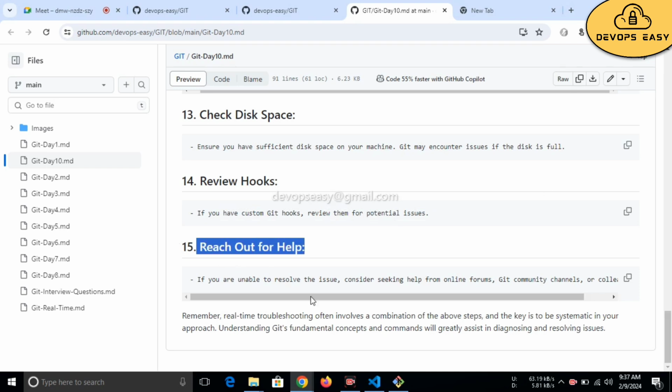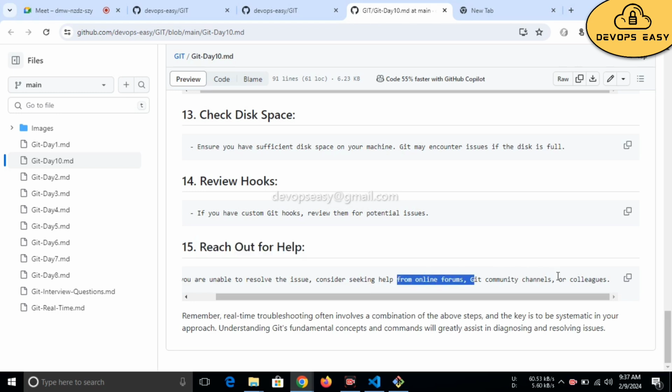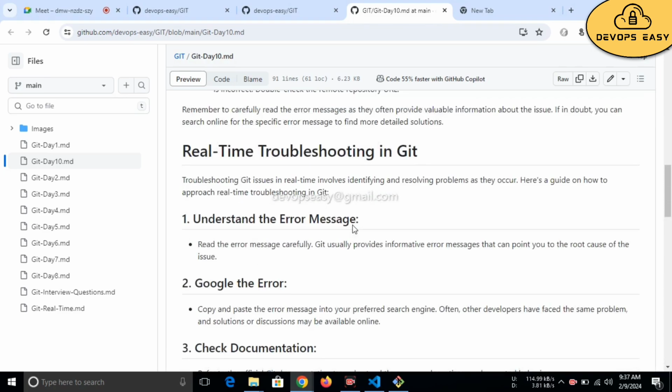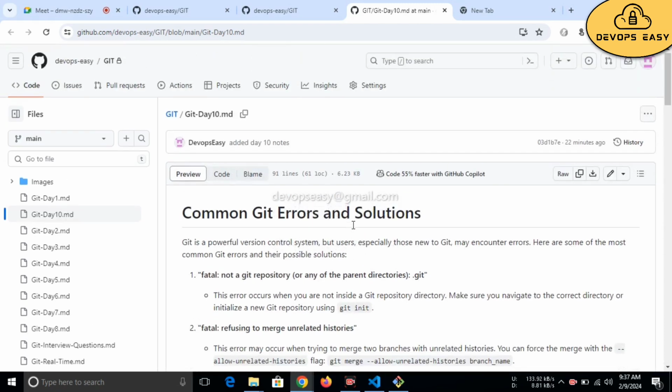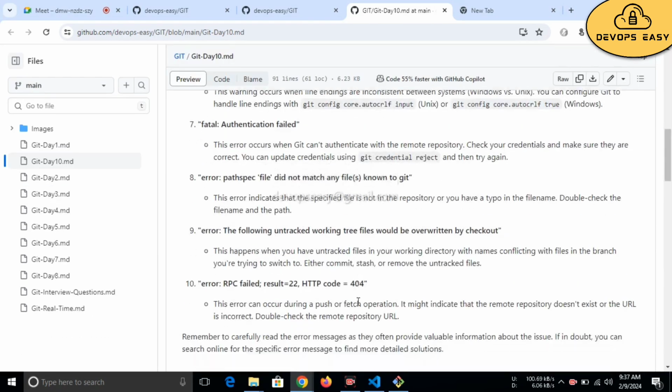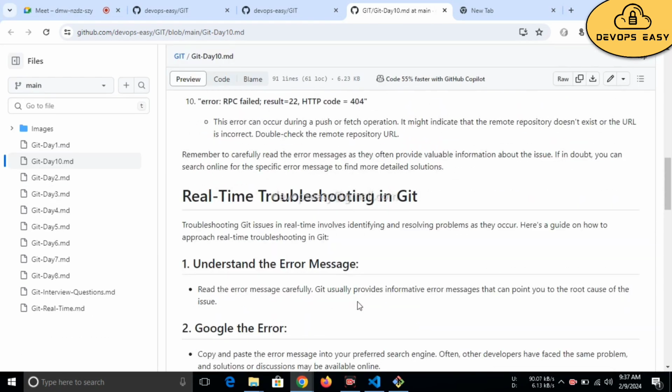Or you can reach out for help. If you are unable to resolve the issue, consider seeking help from online forums, Git community channels, or colleagues. I have already updated this. Just try to go through and read it. It is not very hard. Whatever we have discussed over all 9 days is the same thing here. There is nothing newly added. Everything I have covered in Git.